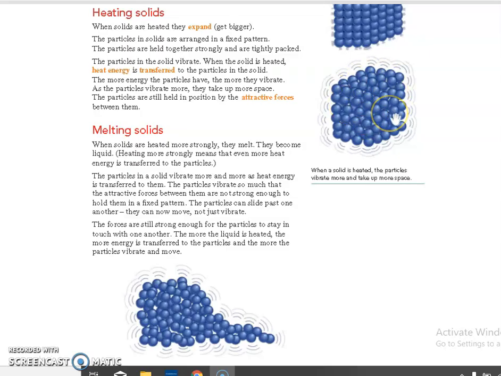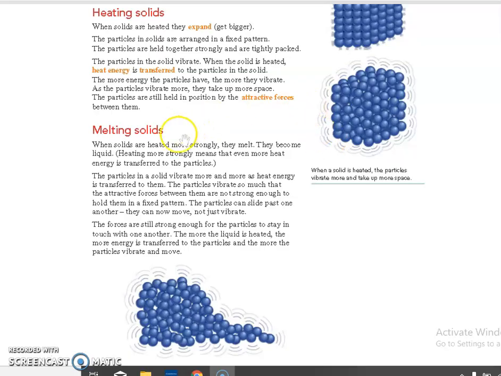The more energy they have, the more they will vibrate, and the force of attraction will be weakened. So they take up more space, and the particles are still held in position by the attractive forces between them. But the force reduces slightly, as the vibration continues to increase, the force reduces a bit.